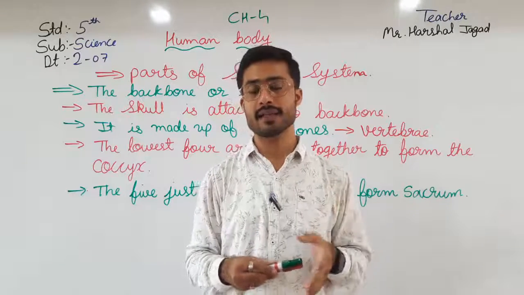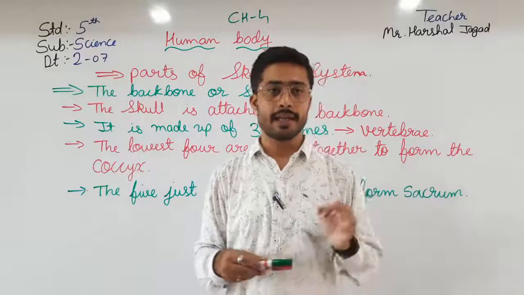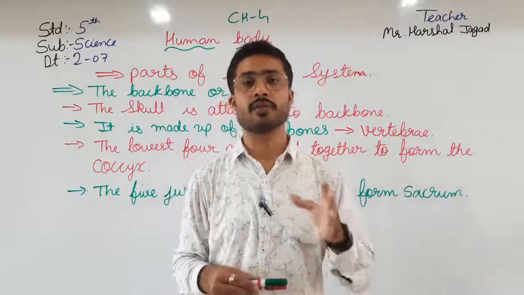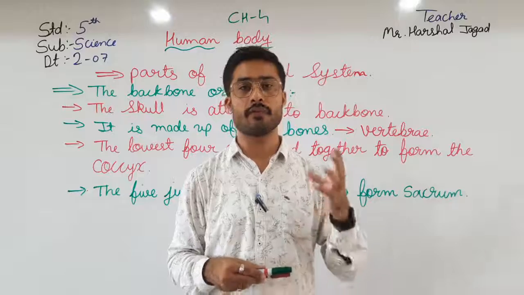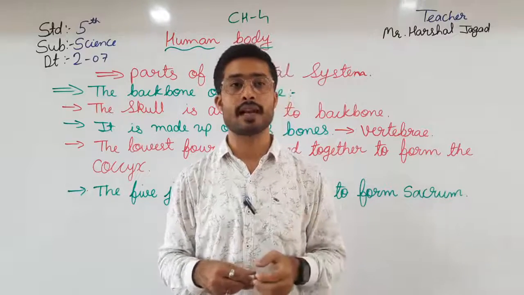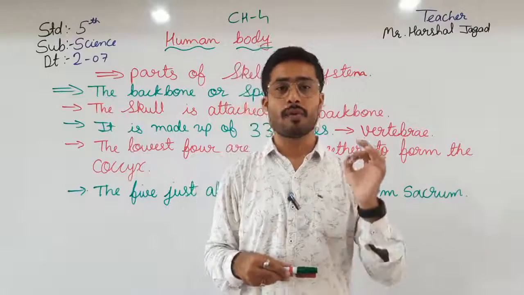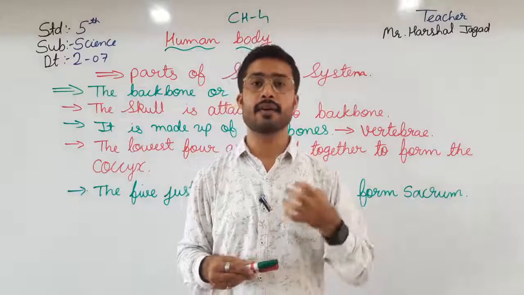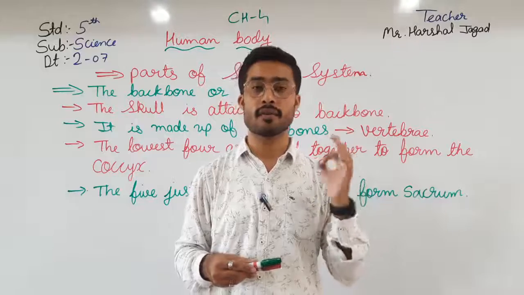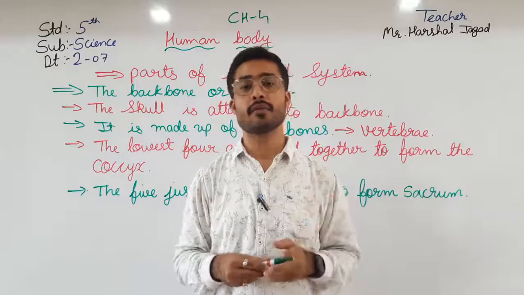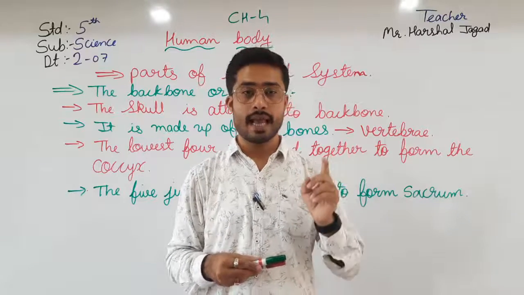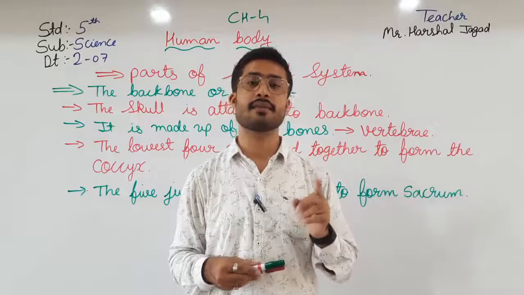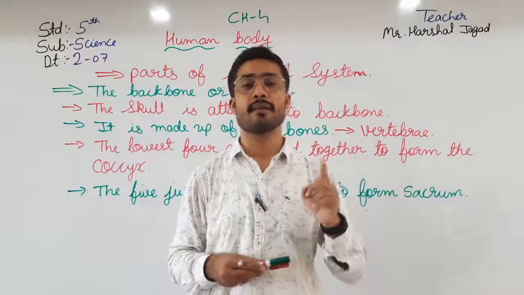Internal organs are very soft, so we need to protect them. For that protection, the skeletal system is there. What is the skeletal system? The system by which we can stand, sit, and bend. This is all due to the skeletal system, and it consists of 206 bones.